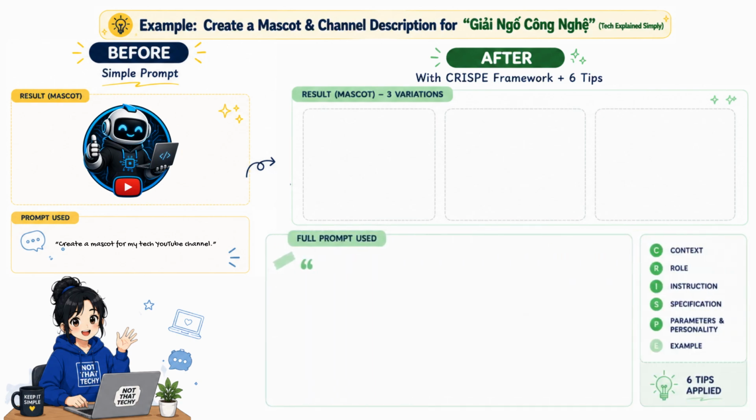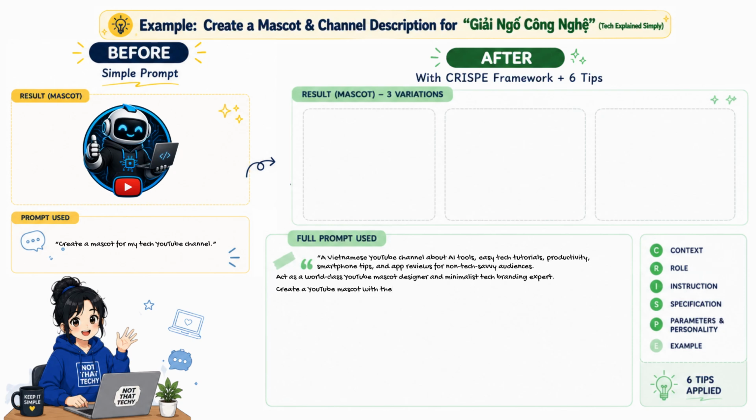A Vietnamese YouTube channel about AI tools, easy tech tutorials, productivity, smartphone tips, and app reviews for non-tech savvy audiences. Act as a world-class YouTube mascot designer and minimalist tech branding expert. Create a YouTube mascot with the following requirements: gender-neutral AI lightbulb mascot, emoji screen face, AI circuits, arms and legs, designed for YouTube branding assets.